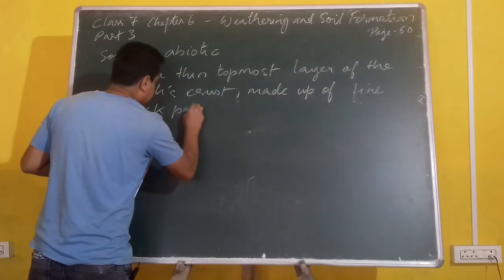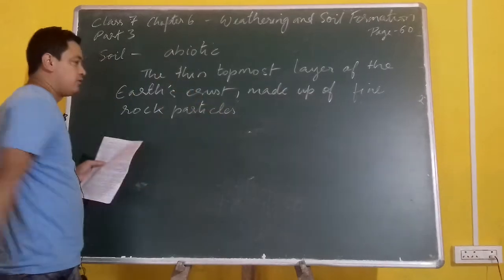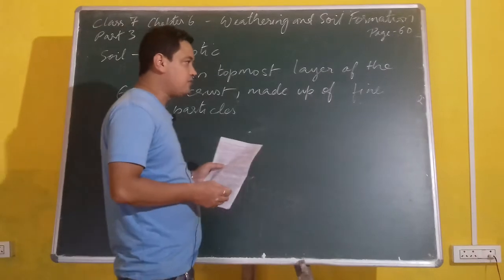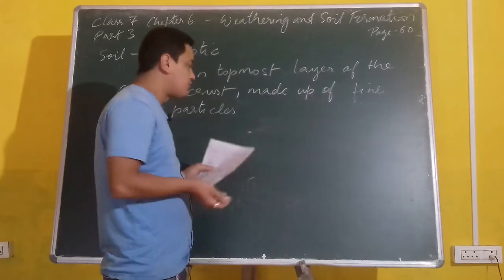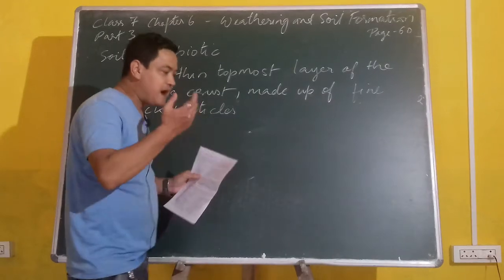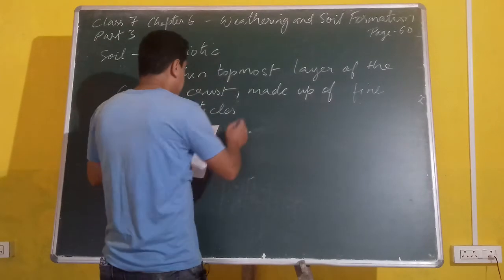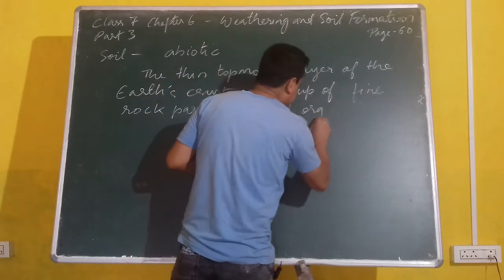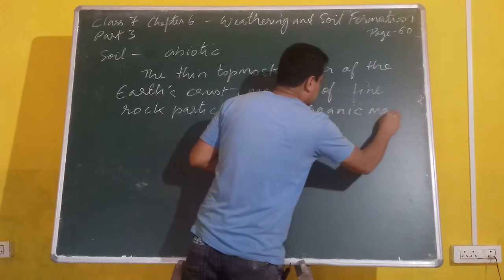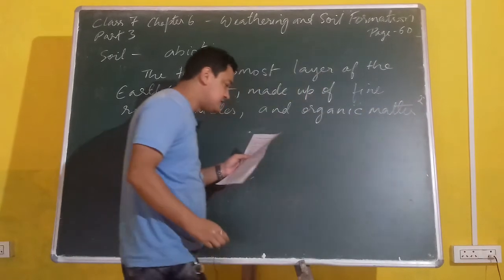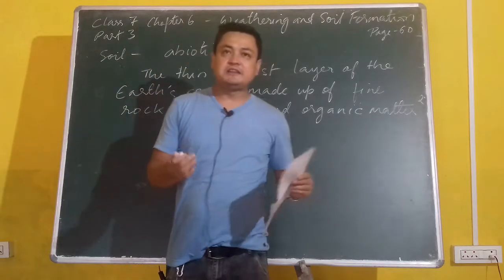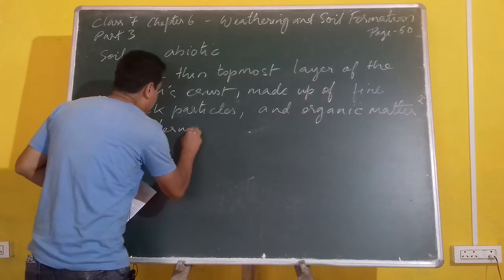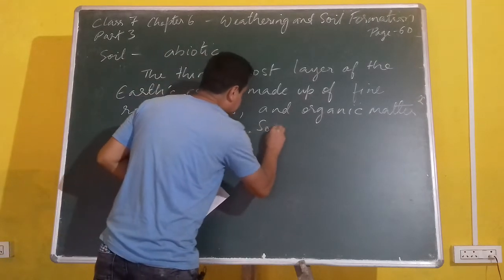rock particles. Now, I told you that from the rock we get the soil, because rocks are broken down, and these fragmented rocks are basically the mineral matter which you find in the soil. So it is made up of fine rock particles and organic matter, O-R-G-A-N-I-C, organic matter. We are talking about humus. Organic matter means derived from decayed plants and animals, and this is termed as soil. So you can see the definition here.